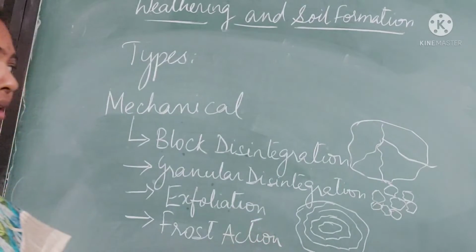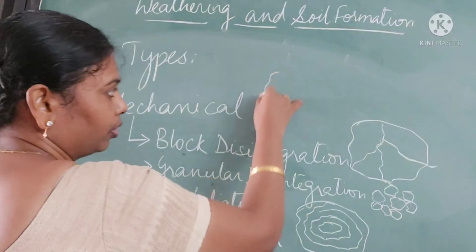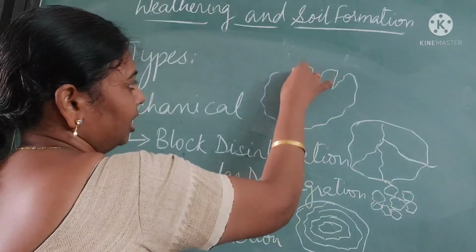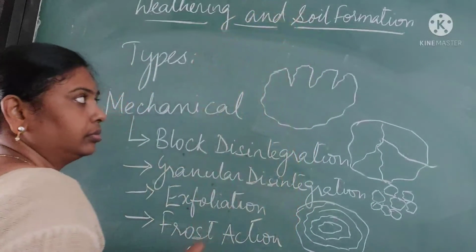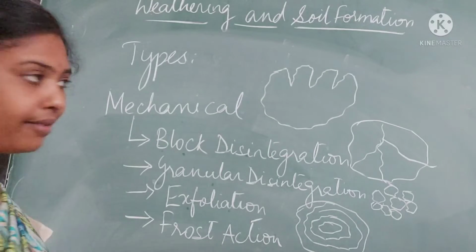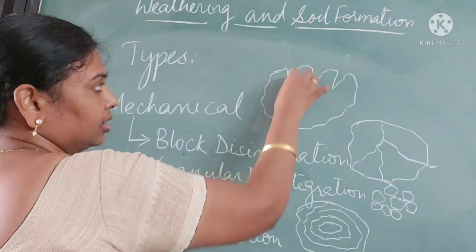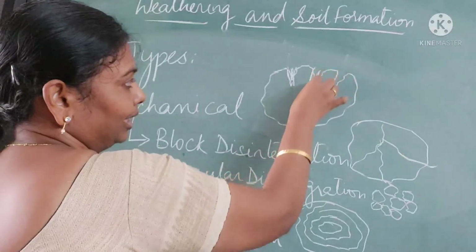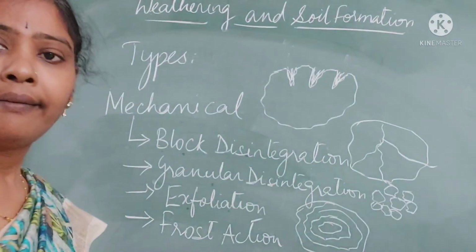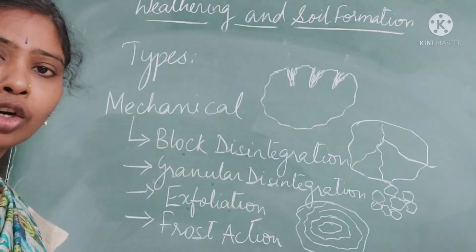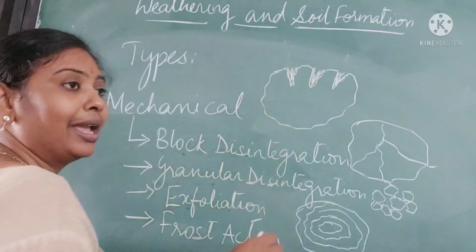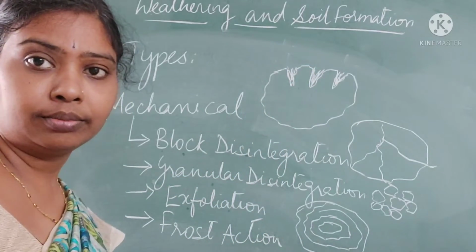In the case of frost action, suppose in mountainous areas you have so many cracks in the rock. Whenever rainfall happens, rain comes and accumulates here. When the temperature goes down, this water increases its volume.